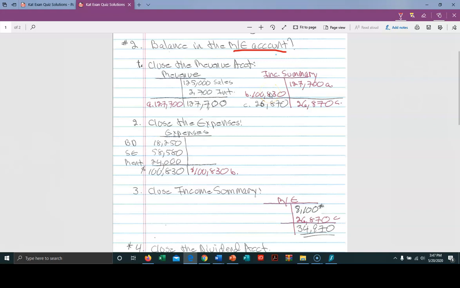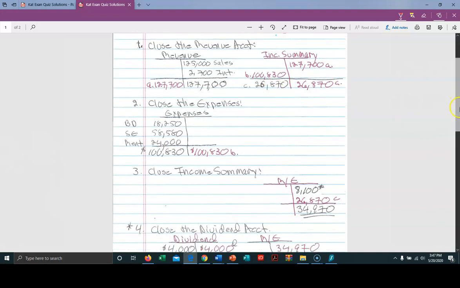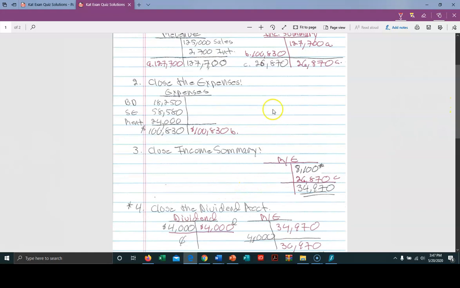Now, as we talked about earlier, as I look at my credit and my debit to income summary, what it's telling me is that my revenues were greater than my expenses, such that I end up with a credit balance in income summary of $26,870. And now I have to close this with a debit, and what I'm going to do there is in step 3, closing income summary, I'm going to take that credit down here to retained earnings.